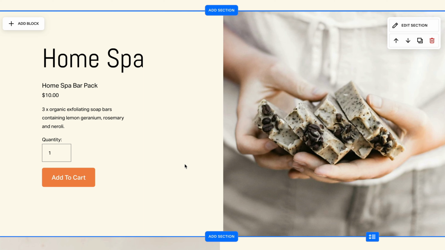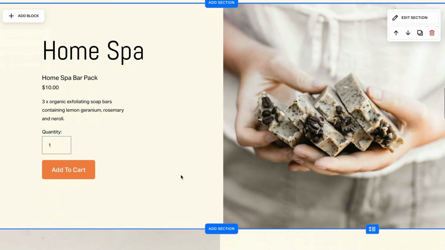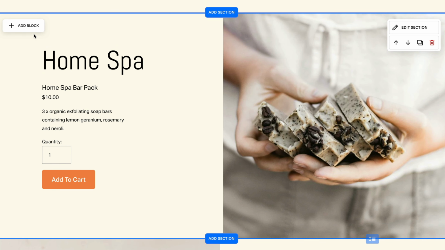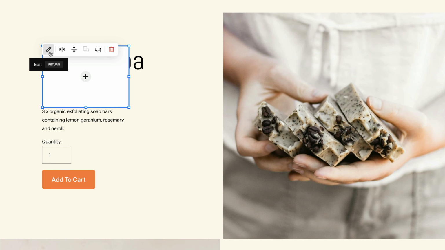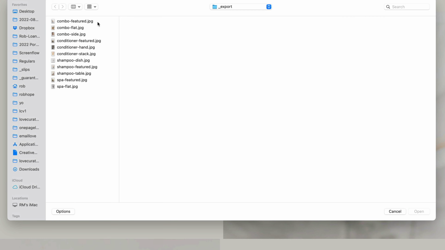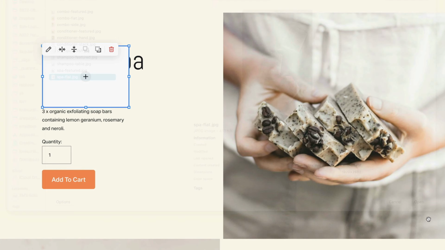And just looking at our products, you know, before anyone would add to cart, we'd maybe want to see another image. So I'm going to quickly add another 3 images to this next section. So we want to add an image block. So on the top left, you add block, we add image. We click the plus, we upload the file, and we go to our spa, and we've got the featured image. Now we want the spa flat.